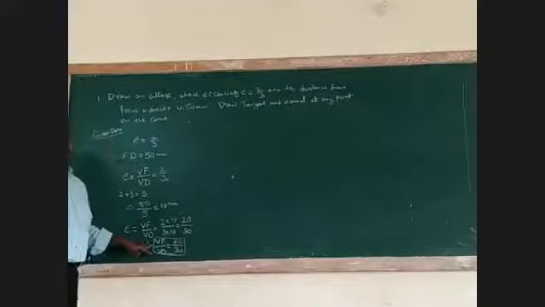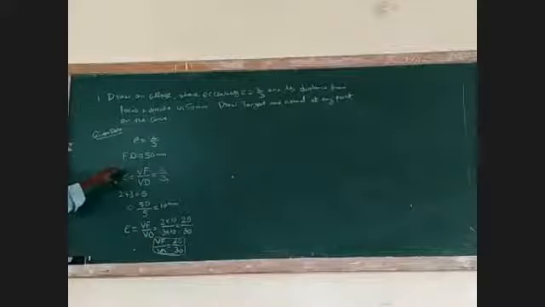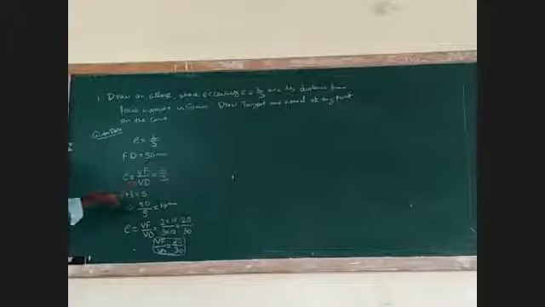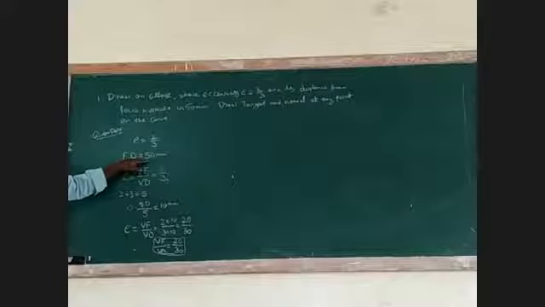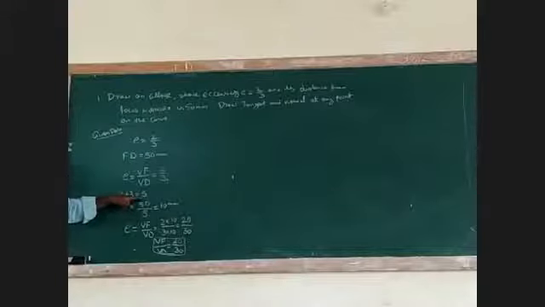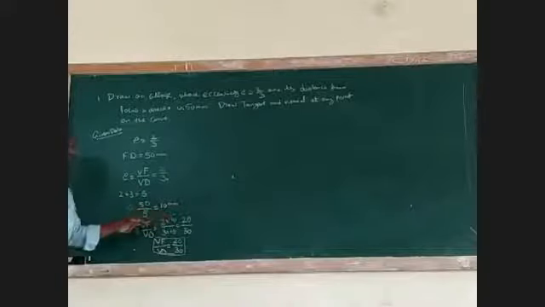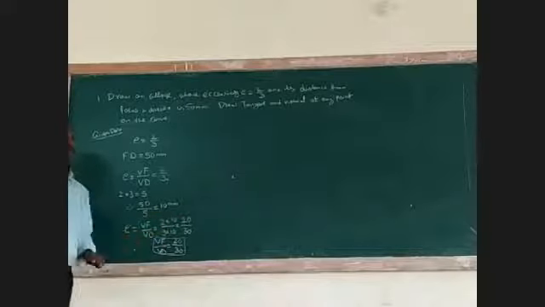That is very important. This concept we have to understand. If they give the distance from focus to directrix, then you have to add both numerator as well as denominator to obtain the total number of units. Then divide the total distance by the total number of units, and you get the distance for 1 unit, that is 10 mm. Then multiply both numerator as well as denominator. You can obtain VF as 20, VD as 30.